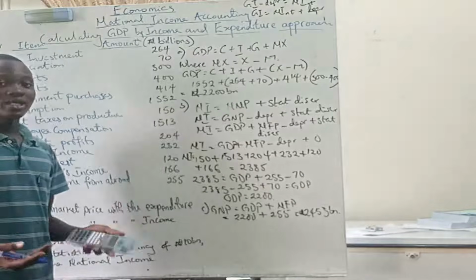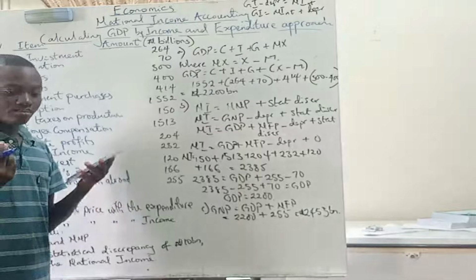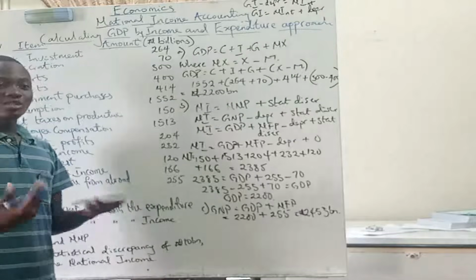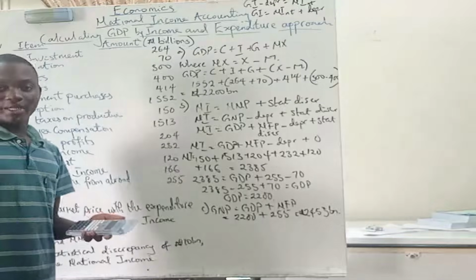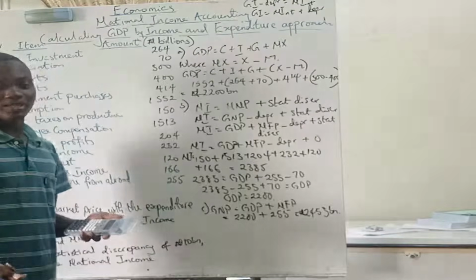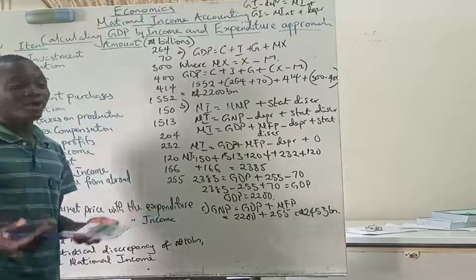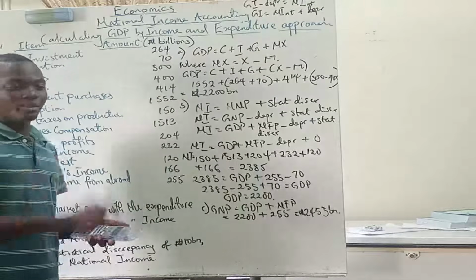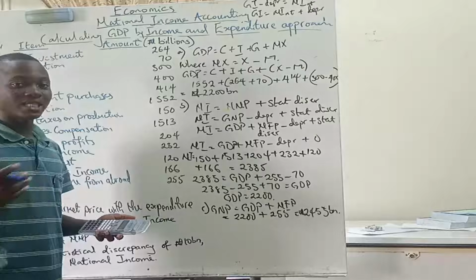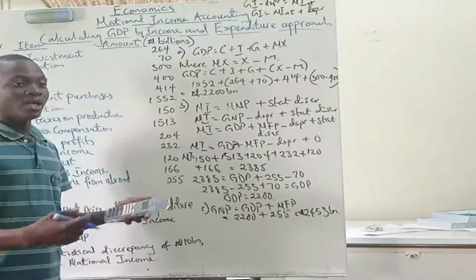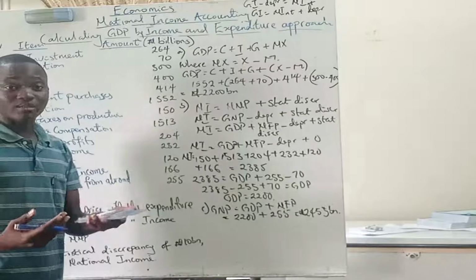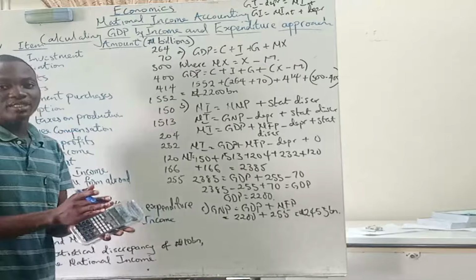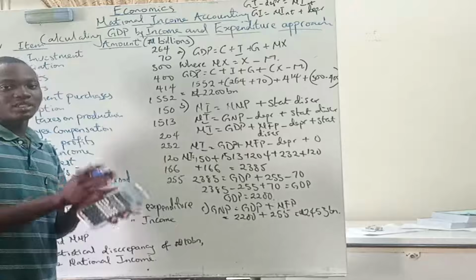Now, there are cases where income earned by Nigerians abroad is lower than the payments that the country makes. I'm saying we, like I'm the one making the payment. So the payments made to foreigners in Nigeria for their factors of production. In that particular case, you'll have a GNP that will be lower than Nigeria's GDP.